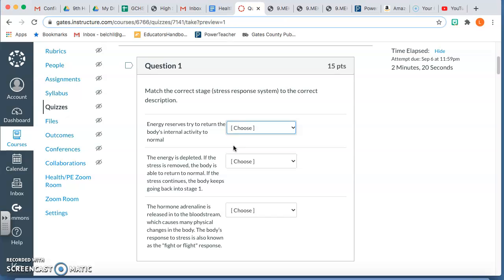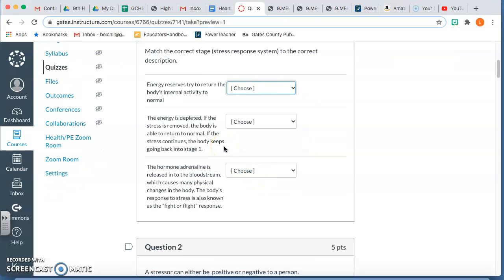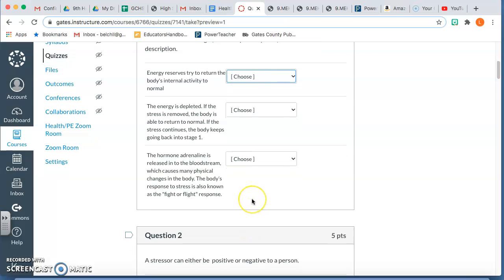Question 1. Match the correct stage of the stress response system to the correct description. Energy reserves try to return the body's activity to normal. Stage 3 exhaustion stage, stage 2 resistance stage, or stage 1 alarm stage. The energy is depleted. If the stress is removed, the body is able to return to normal. If the stress continues, the body keeps going back to stage 1. The hormone adrenaline is released in the bloodstream, which causes physical changes in the body. The body's response to stress is also known as fight or flight response.